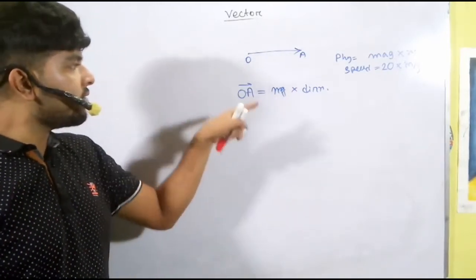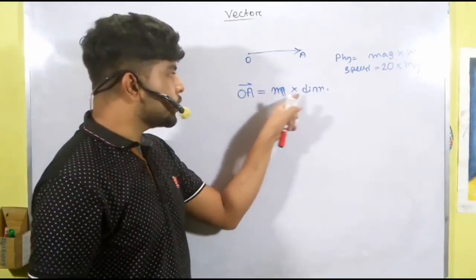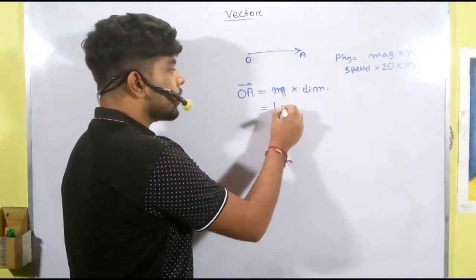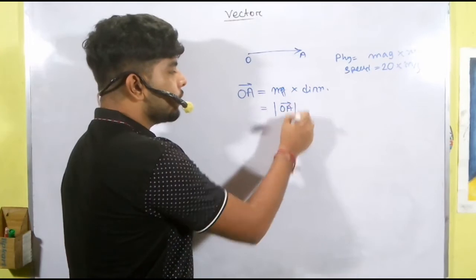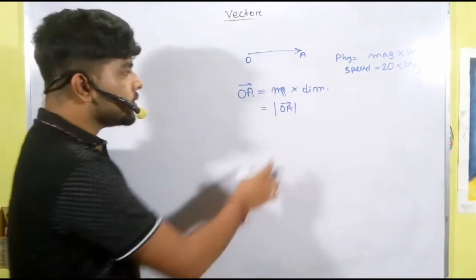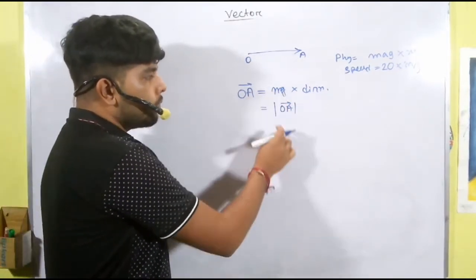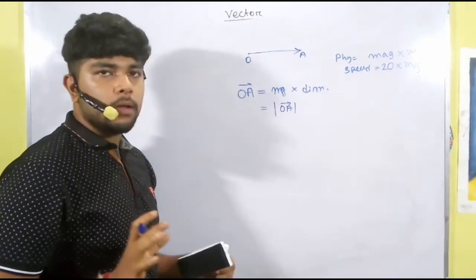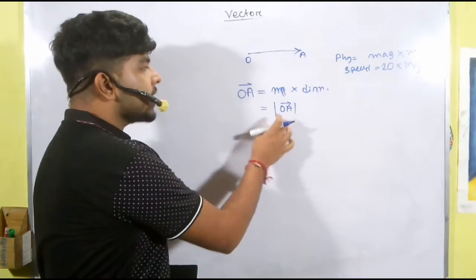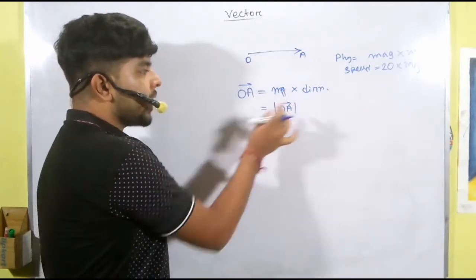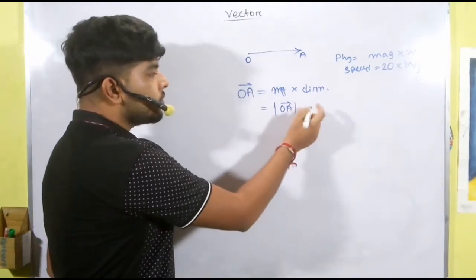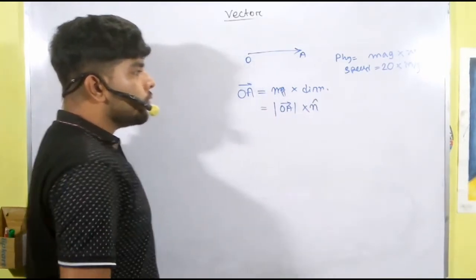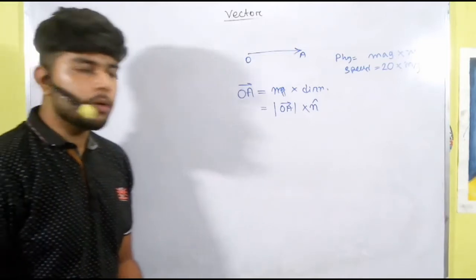That means by which factor we are going to increase this 1 meter per second. So for the OA vector, we are writing magnitude and direction. What is the magnitude of OA vector? We will write it this way. This is the modulus symbol. Modulus means this term is scalar. It does not have any direction, only scalar magnitude values. And direction is given by the unit vector. I will discuss this.